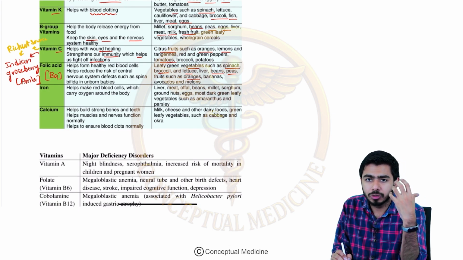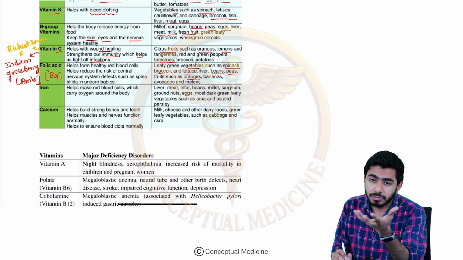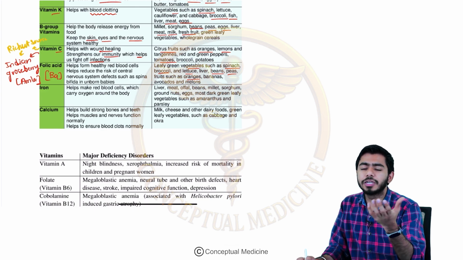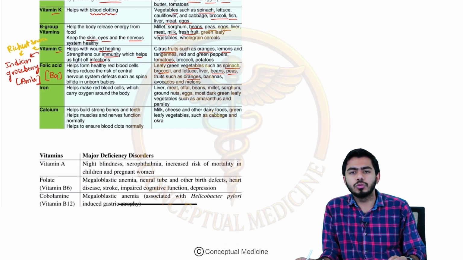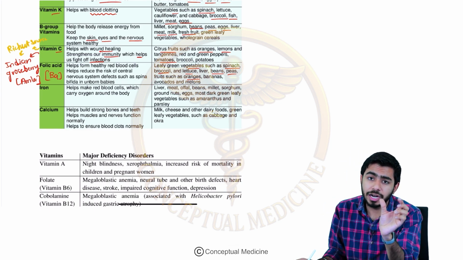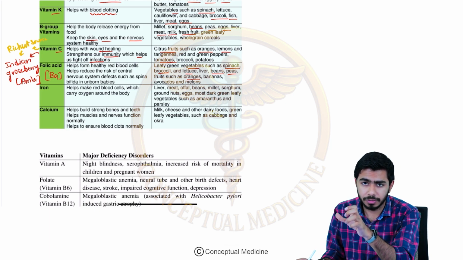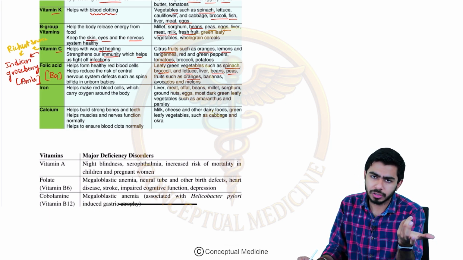It is protecting babies from getting neural tube defects, because vitamin B9 deficiency very commonly can cause neural tube defects in babies and children, right? So usually to mothers, we give iron tablets, and with that we give folic acid supplementation as well. Why are we giving that? Because we want to avoid neural tube defects, obviously, right?